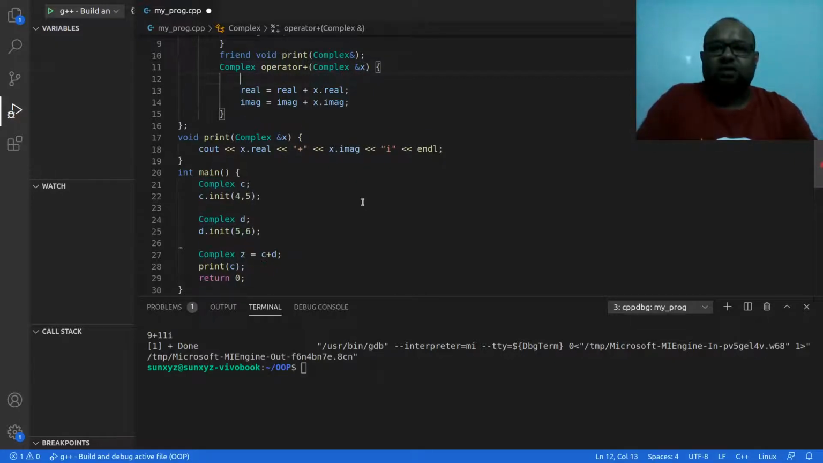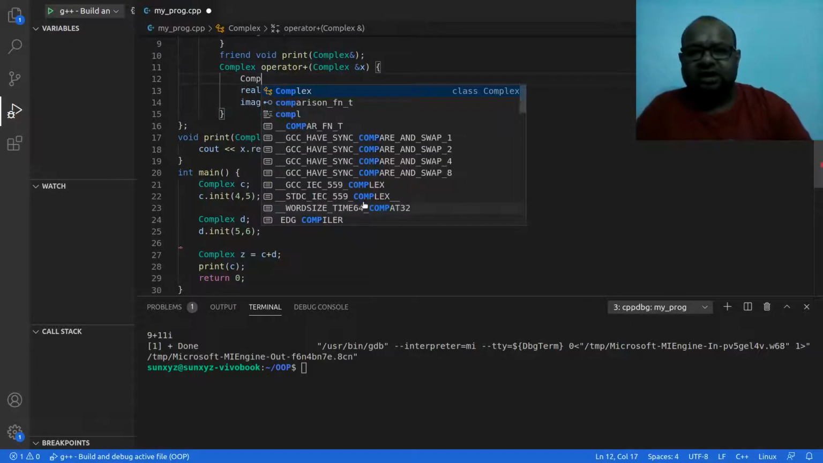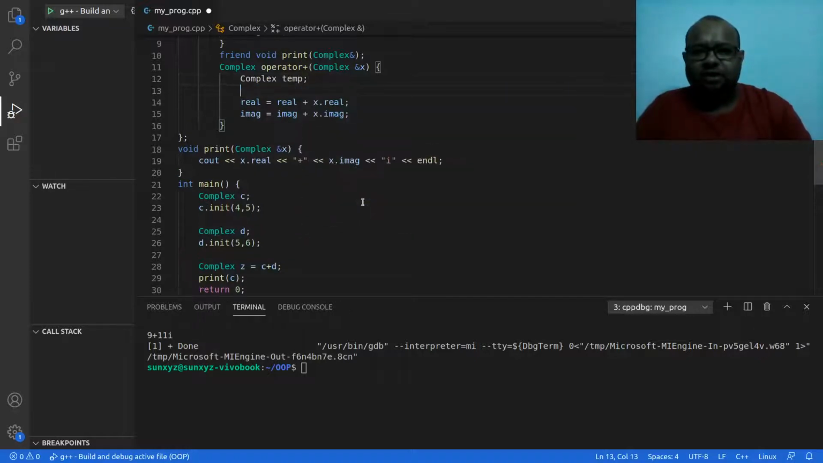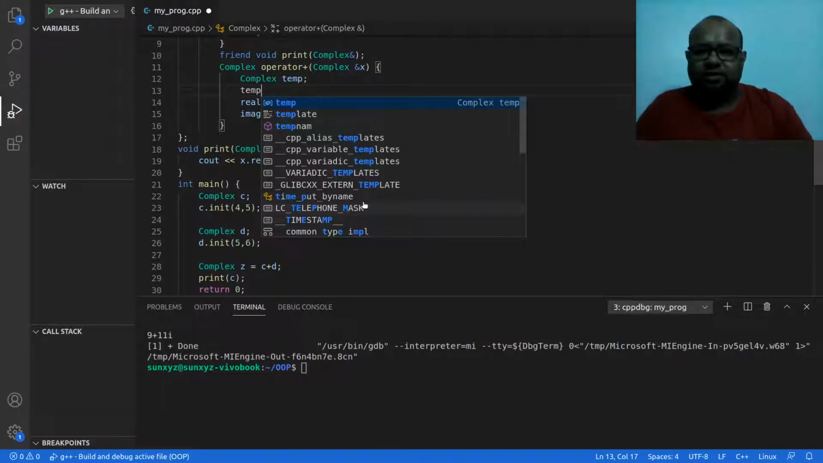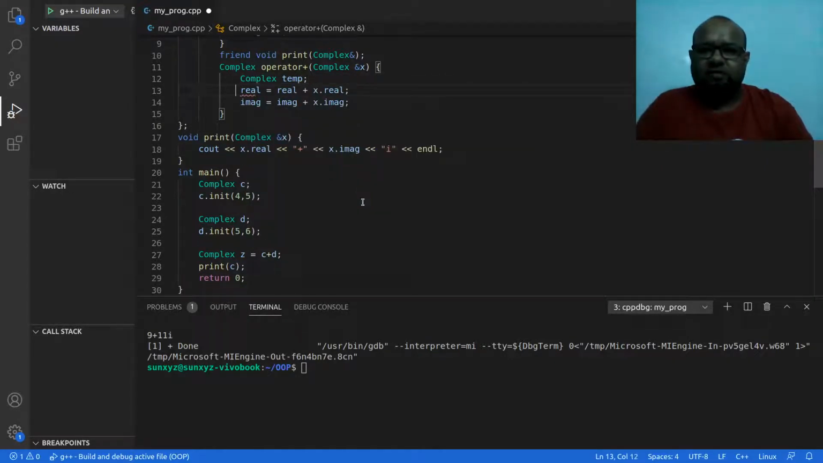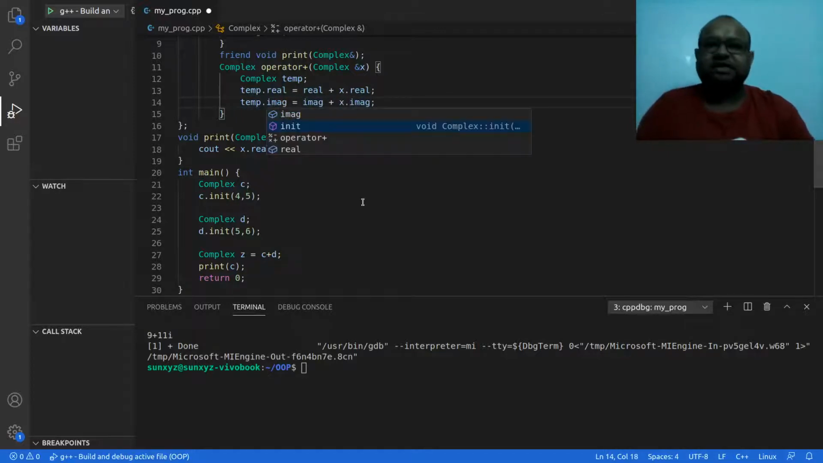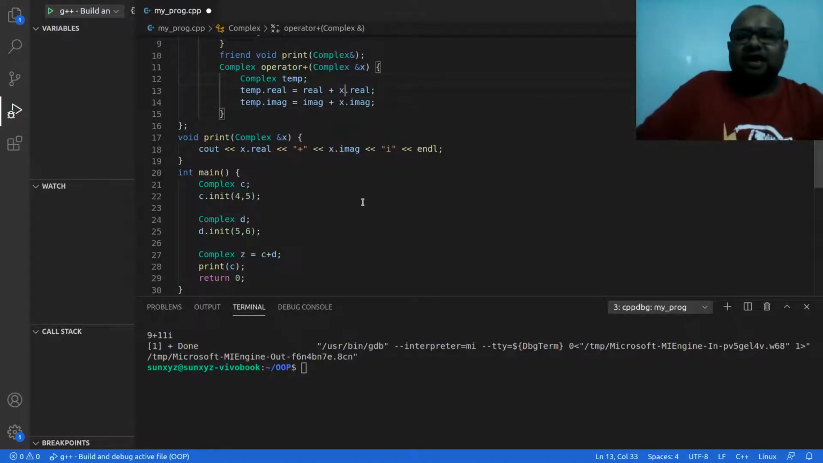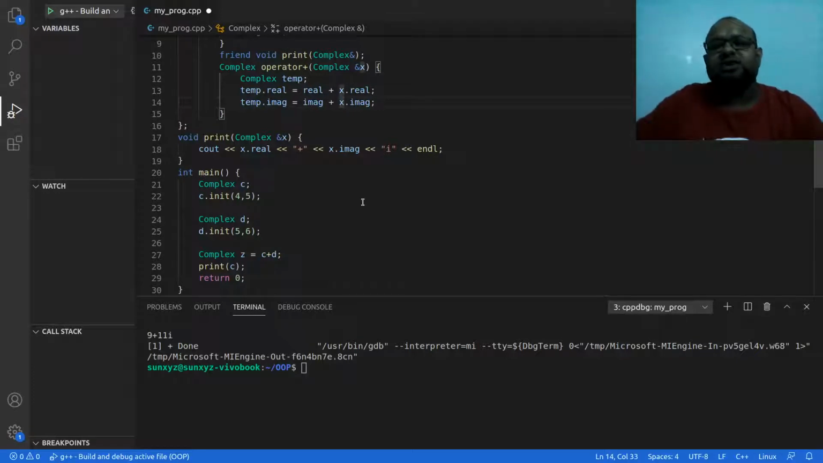Now, what is the complex number that I will return? Let me create a complex number. I am going to call it temp. No need to initialize temp. I am going to set temp.real to the current object's real plus x, this parameter's real, and temp.imaginary to the current object's imaginary plus the parameter's imaginary. Alright. So I was previously updating the current object, the calling object's value. Now I am not updating the calling object's value.